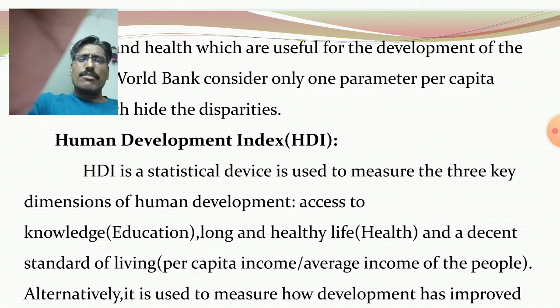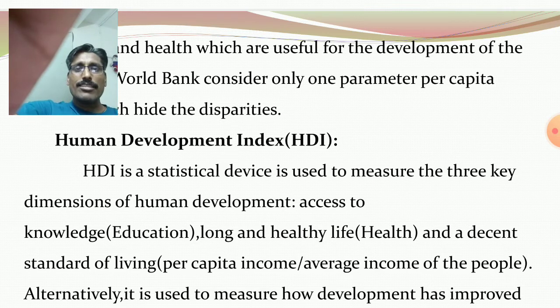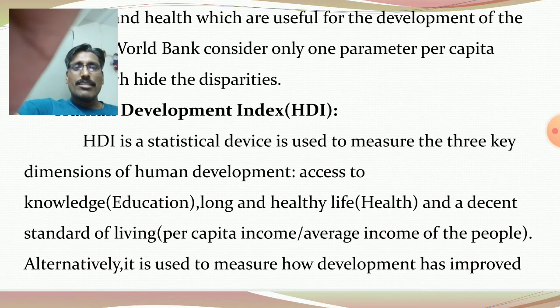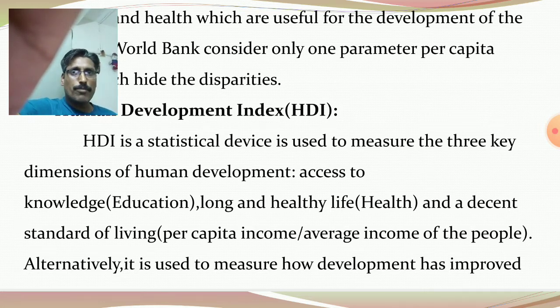Just simply, HDI is a statistical device to measure the magnitude of change in education, health, and average or per capita income. Magnitude of change means magnitude of improvement. It is a simple definition. It is used to measure the three key dimensions of human development: education, health, and per capita income or average income of the people.